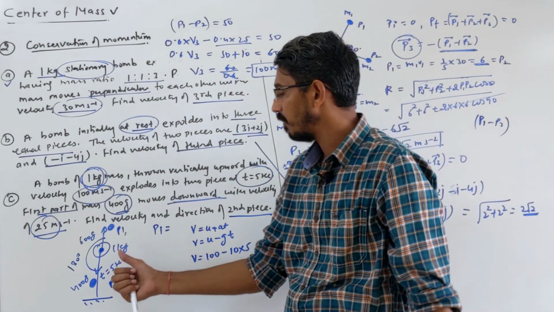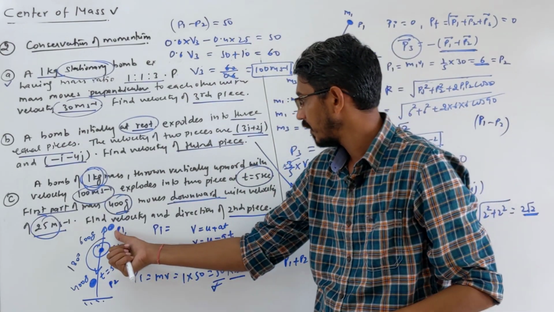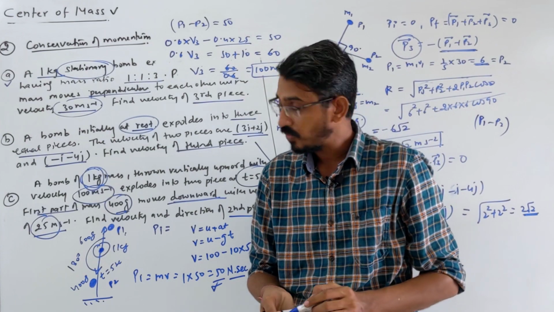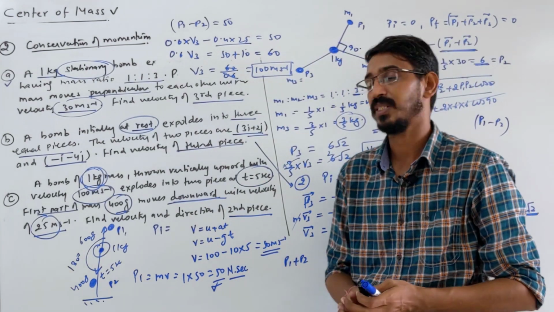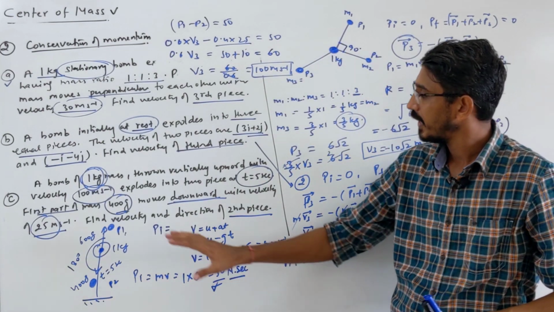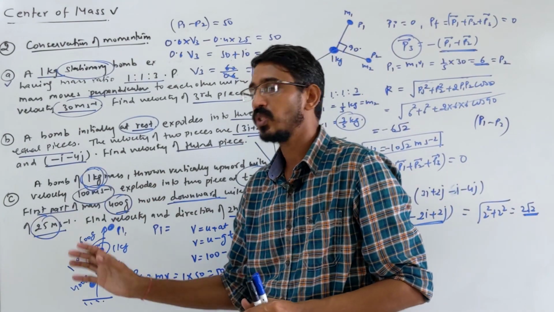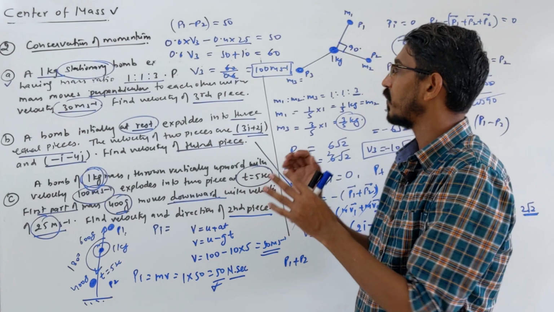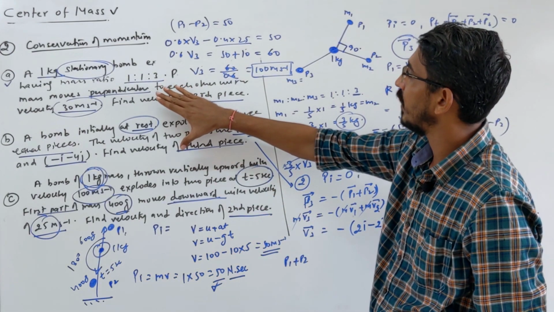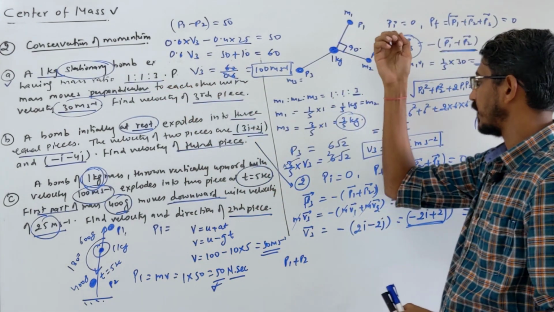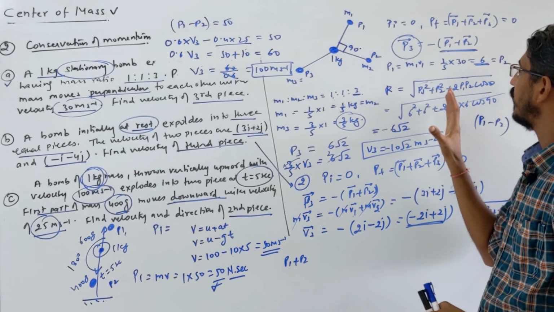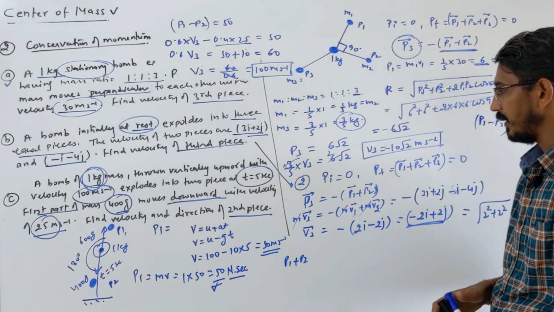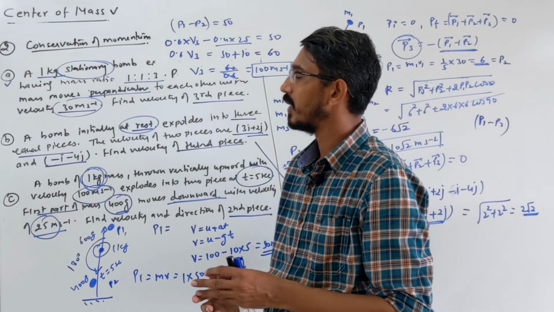The second piece, this piece which is moving upward, will move at what speed? It moves at 100 meter per second, correct? In this case the bomb was moving, so it has initial momentum, and you have to calculate the initial momentum, which should be equal to the final momentum. In the earlier two cases the bomb was initially at rest, so initial momentum was 0, and you calculated the final momentum equal to initial 0.